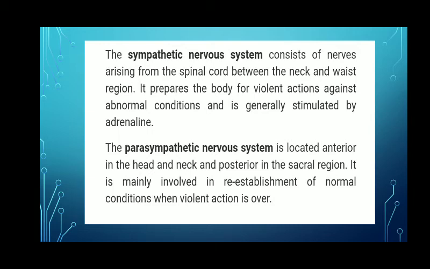The parasympathetic nervous system is opposed to the sympathetic nervous system, and it helps in re-establishment of normal conditions when violent action is over, or we can say when stress is over. It prepares our body for normal condition.